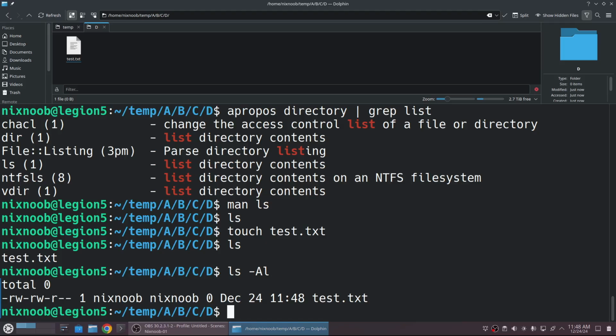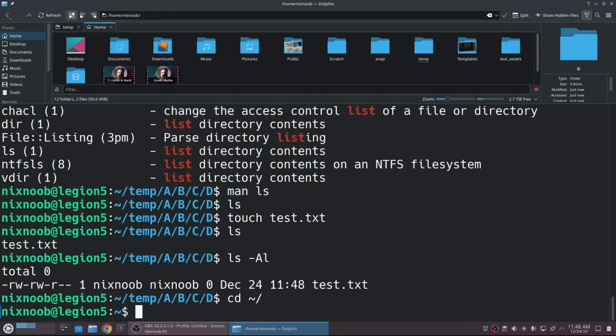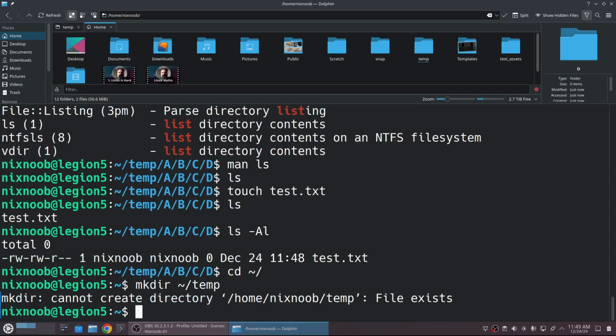And then just as another example of powerful stuff you can do, if I go cd ~, that's taking me to my home directory, whatever user is logged in. So if I wanted to tell someone to make a temp directory, I could say mkdir ~/temp. That's going to go to their home directory and then temp. So let's say I'm telling you how to do something via terminal. I can say copy and paste this command. That's going to make a temp.